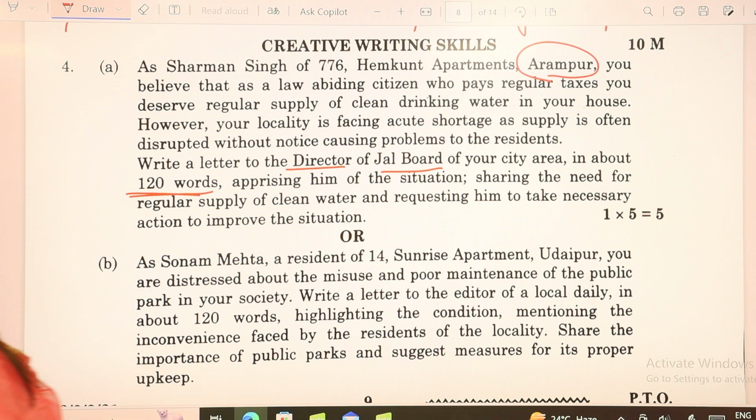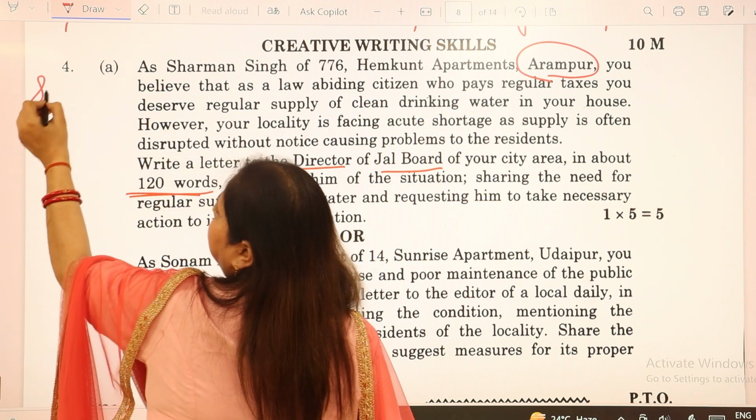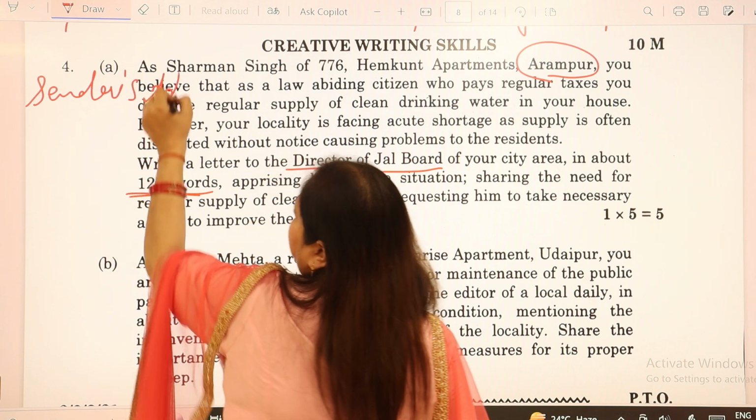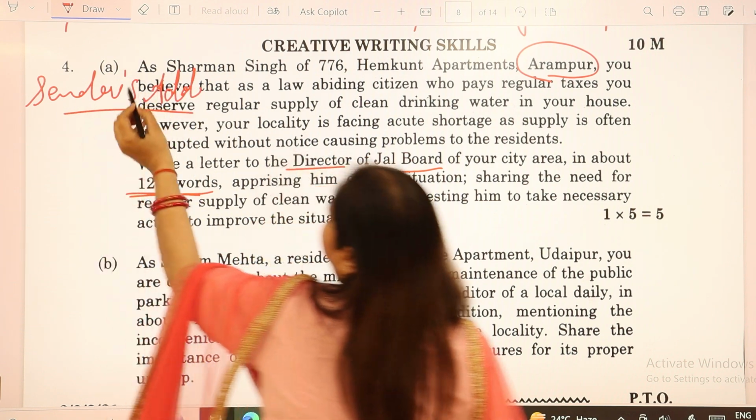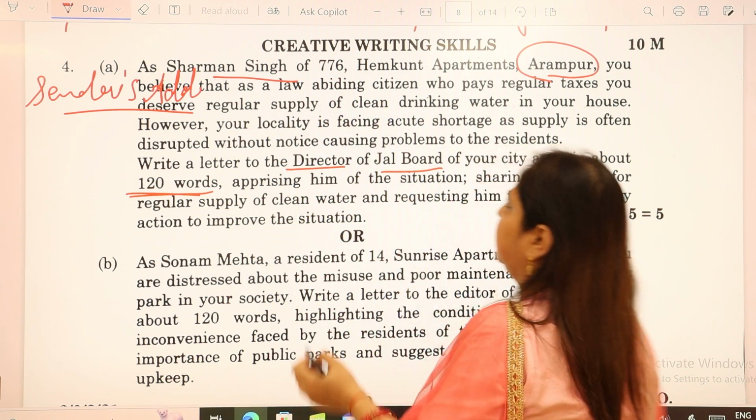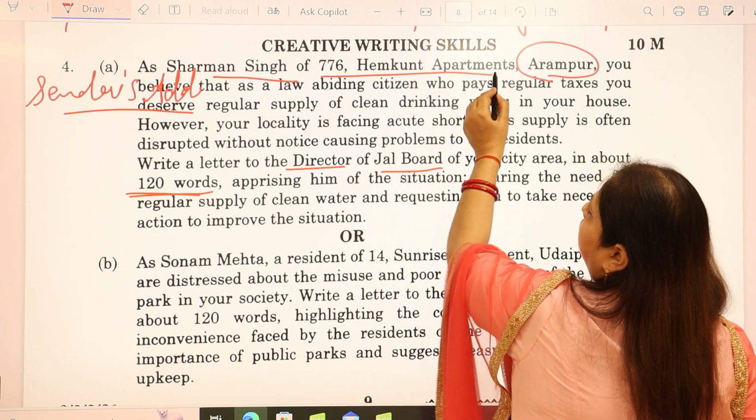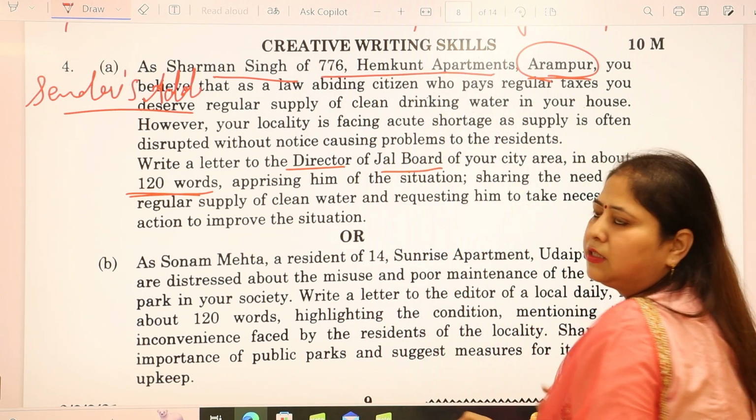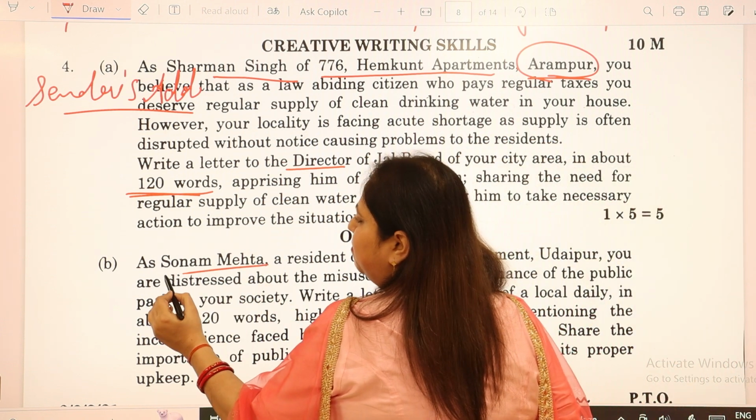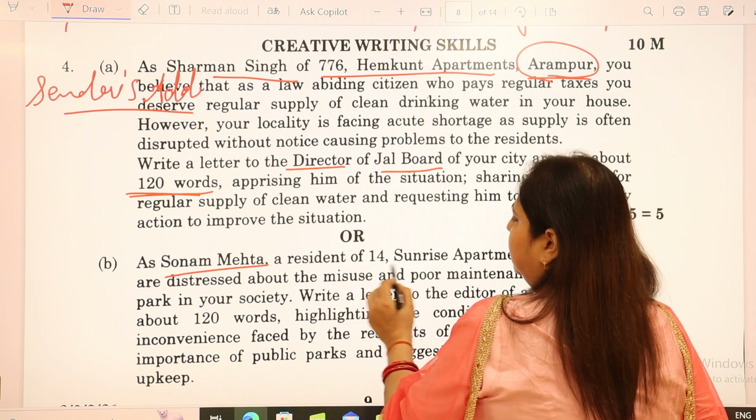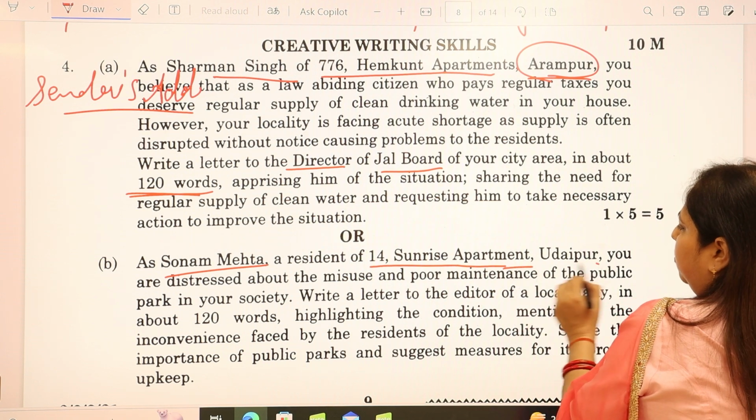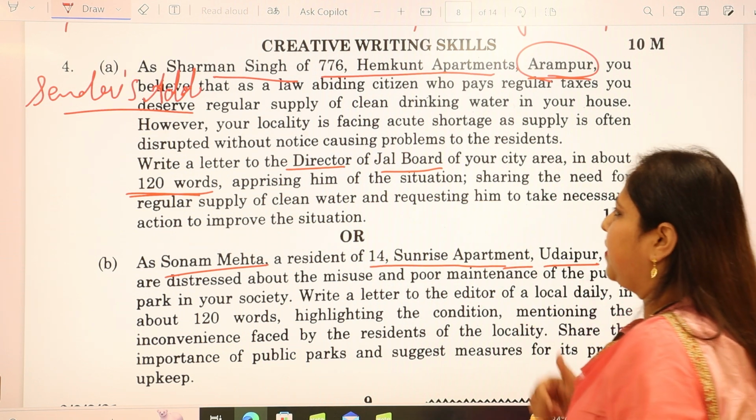For the same, the format would be, first will come your sender's address. So here, what is the sender's address? Sharman Singh. So in that place, you will write Sharman Singh, 776 Hemkund Apartments, Armpur. This would go as your sender's address. In the second letter, you have Sonam Mehta as your sender, resident of 14 Sunrise Apartment, Udaipur. This would go as the sender's address.